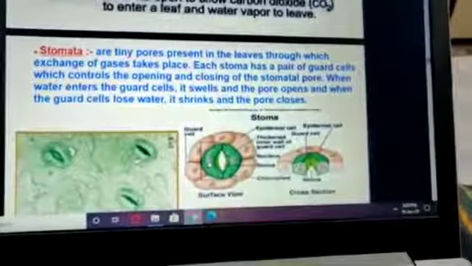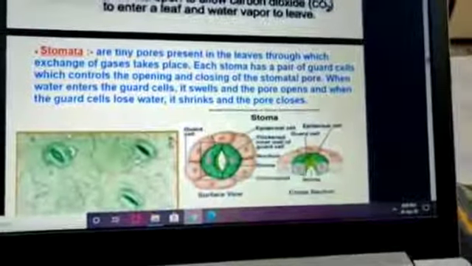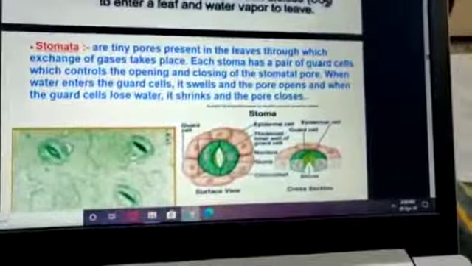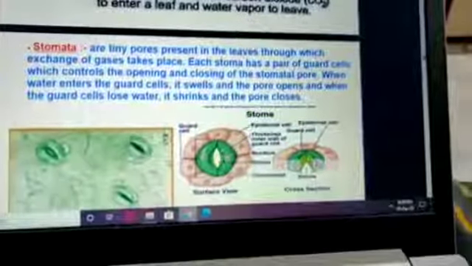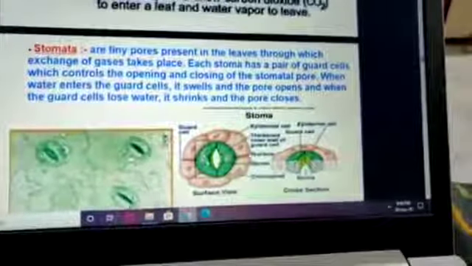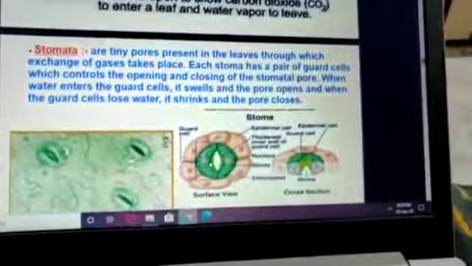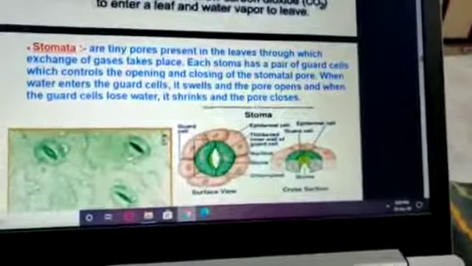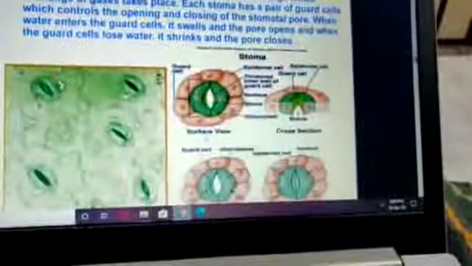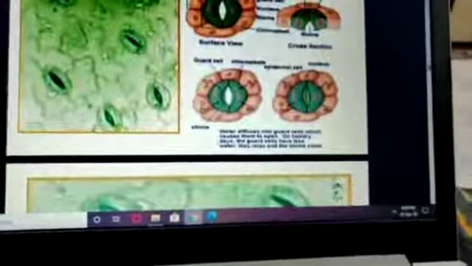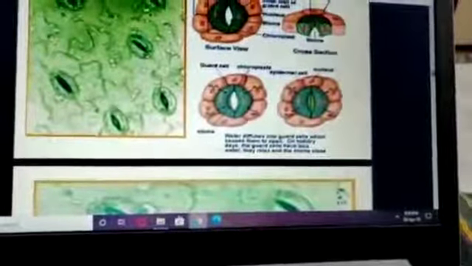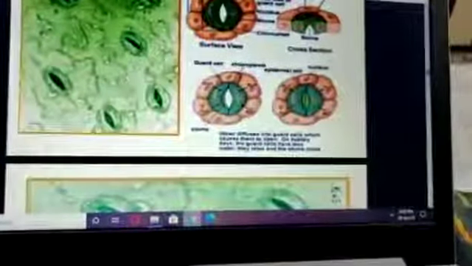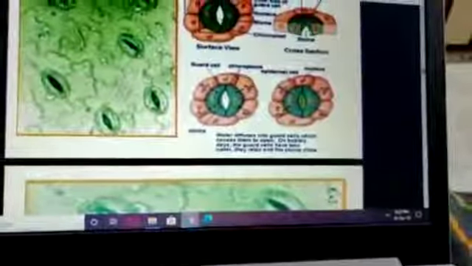They contain a nucleus as well as chloroplasts. So when water is present in the leaf in excess amount, it gets collected in the guard cells, and these guard cells help in the opening and closing of the stomata, as well as help in the exchange of gases. We already studied this in class 9, the transverse section of a cell.